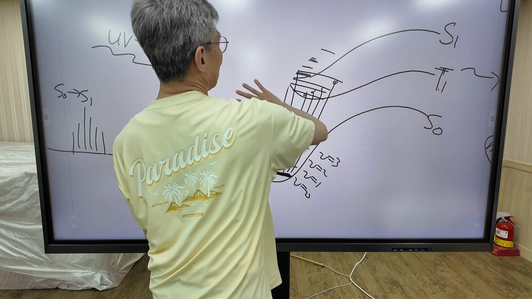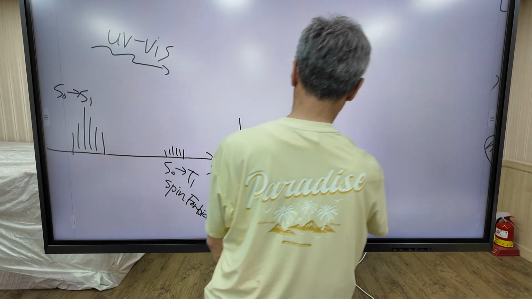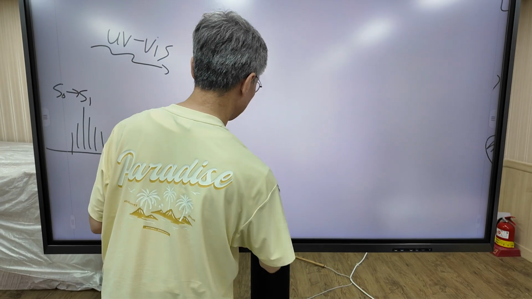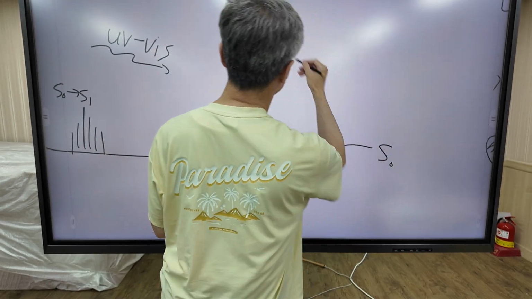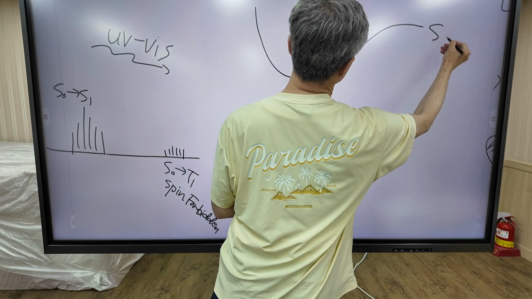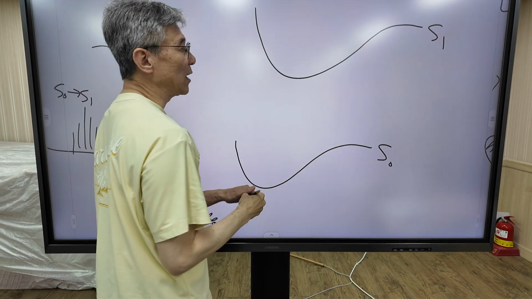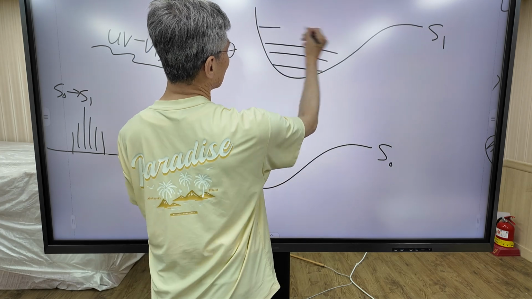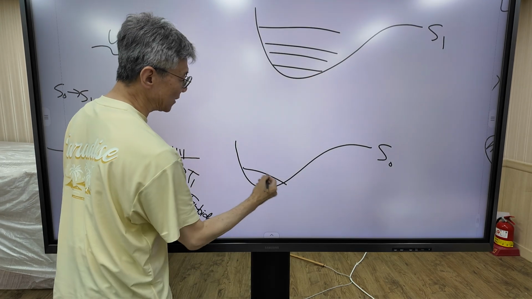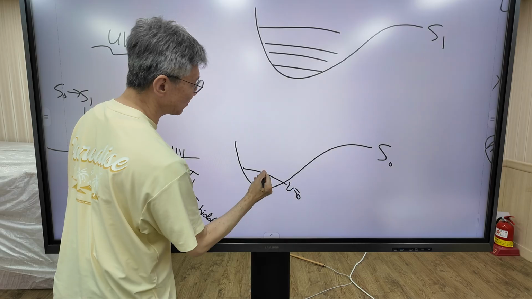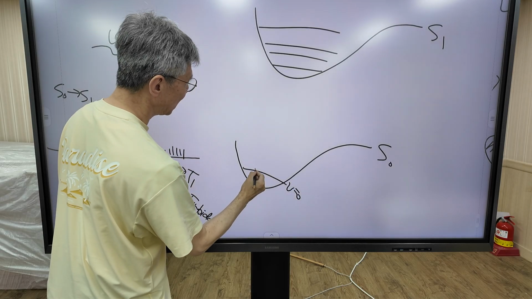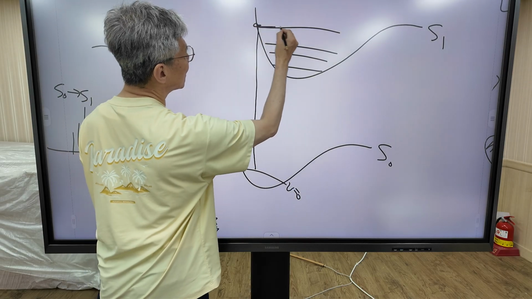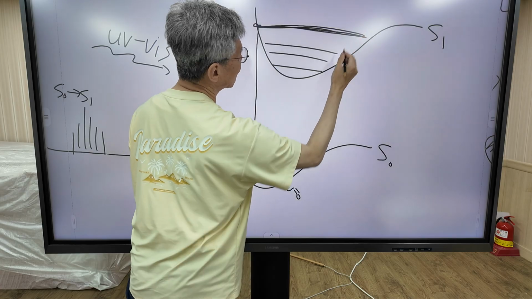Now, this is singlet. For a moment, I'm going to ignore the triplet state. The molecule initially in the V equals 0 state absorbs UV-visible light and makes a transition to a high vibrational level of the S1 state.